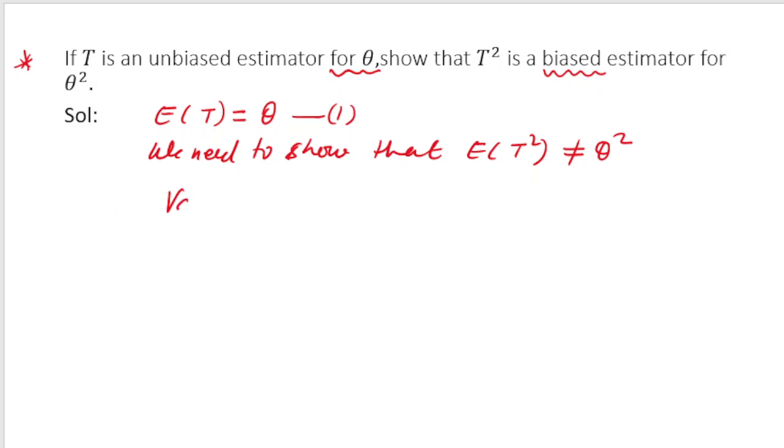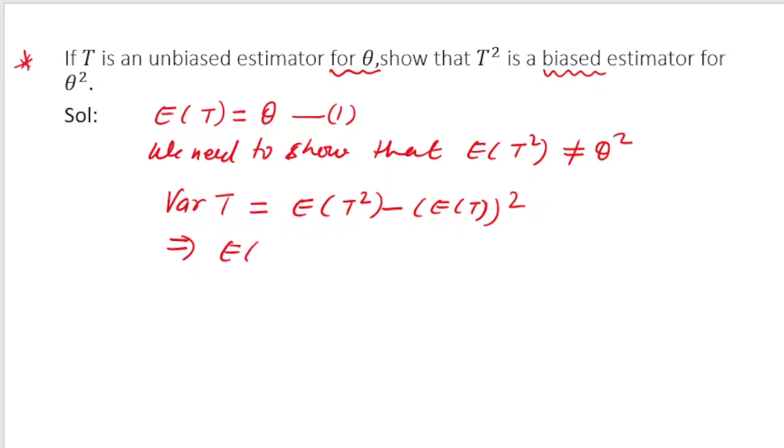To show that, I am going to use the definition of variance of t. What is variance of t? Variance of t is expectation of t square minus expectation of t whole square. And this gives me what?